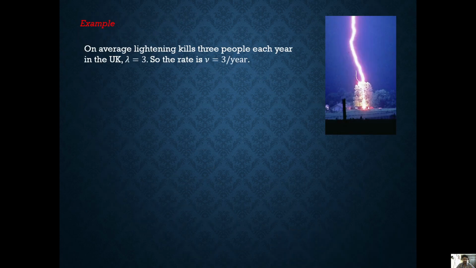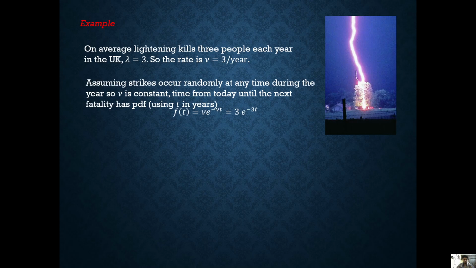Example: on average, lightning kills 3 people each year in the UK. So lambda is equal to 3, and the rate v is equal to 3 per year.